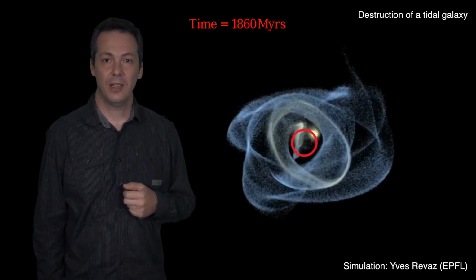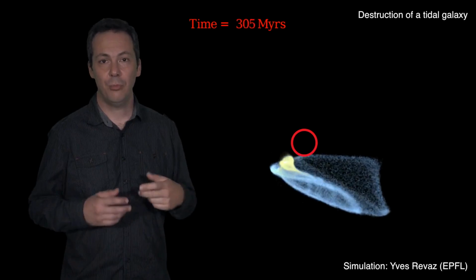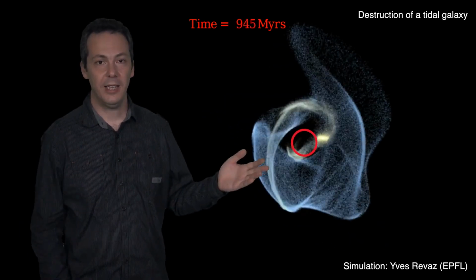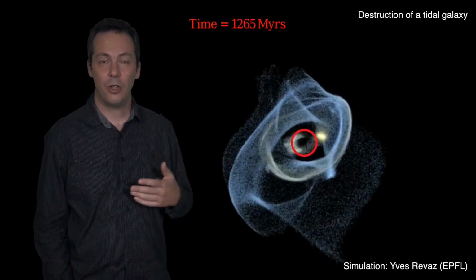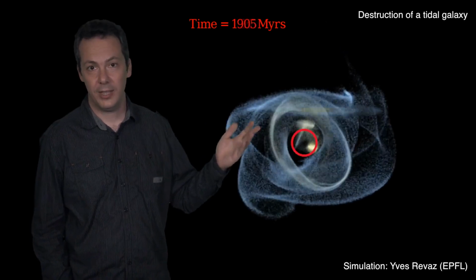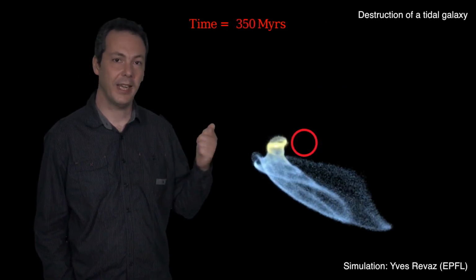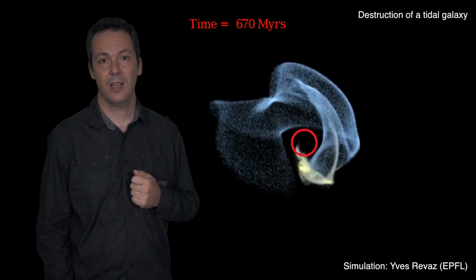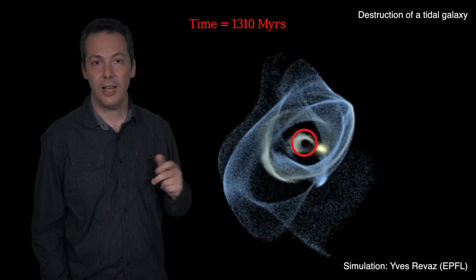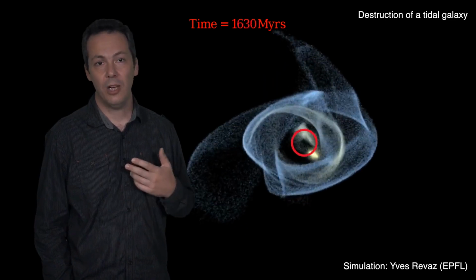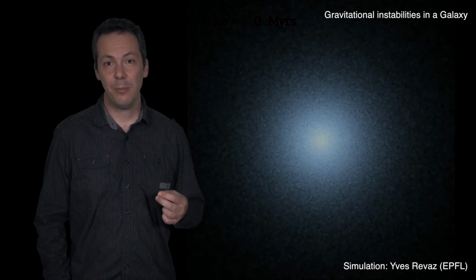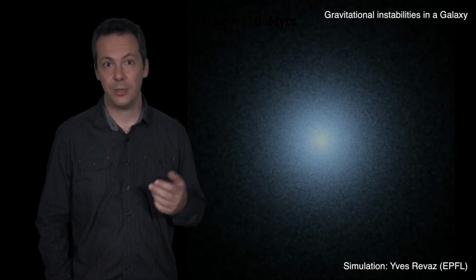survives the interaction. This video illustrates well how a galaxy, here a spiral one, is destroyed by the tidal forces caused by the potential well, and how the final product of the interactions participates in the formation of, in this case, a compact elliptical galaxy from a bulge of a spiral galaxy. This phenomenon is relatively fast. It takes place in the simulation in about 1.5 billion years, a little less than 10% of the age of the universe. A galaxy does not have to interact with other galaxies in order to be destroyed.